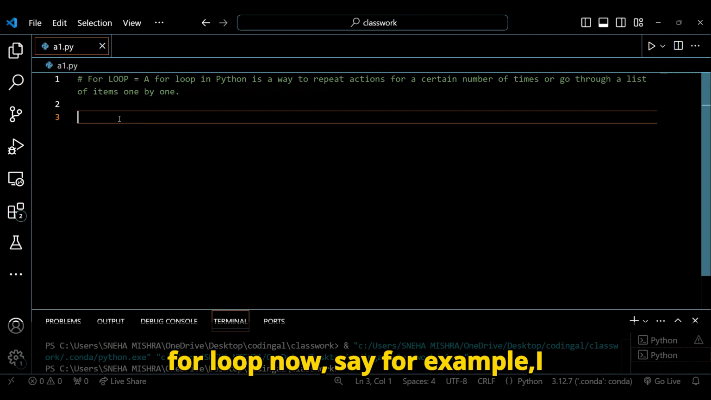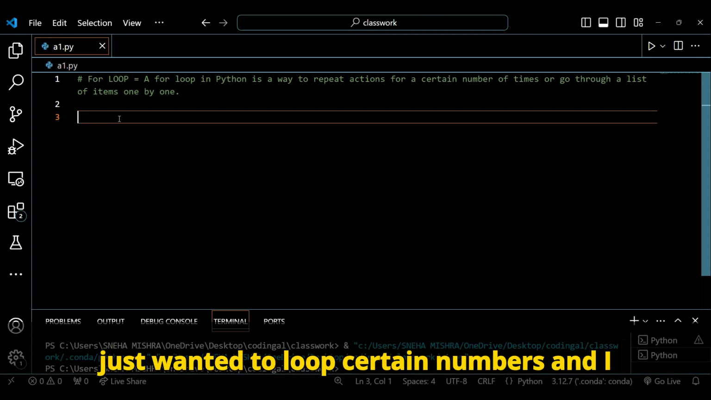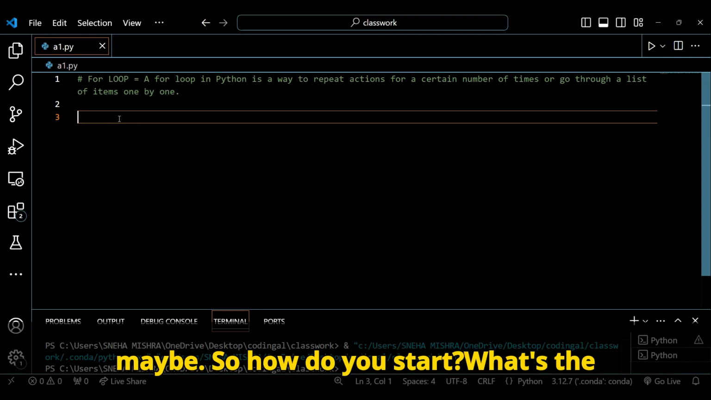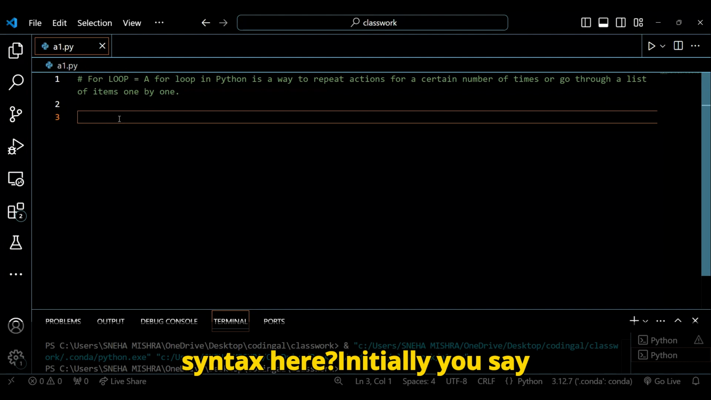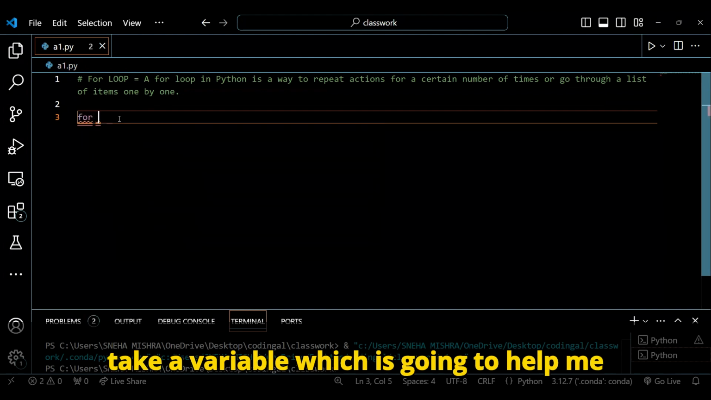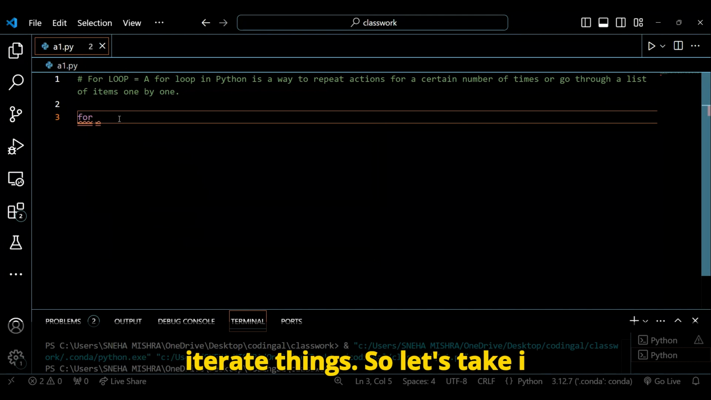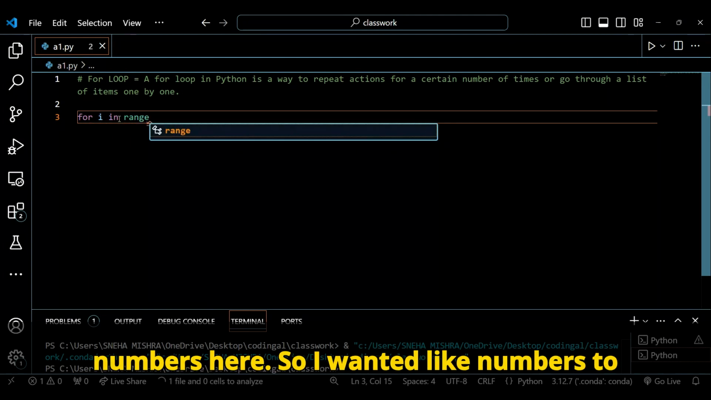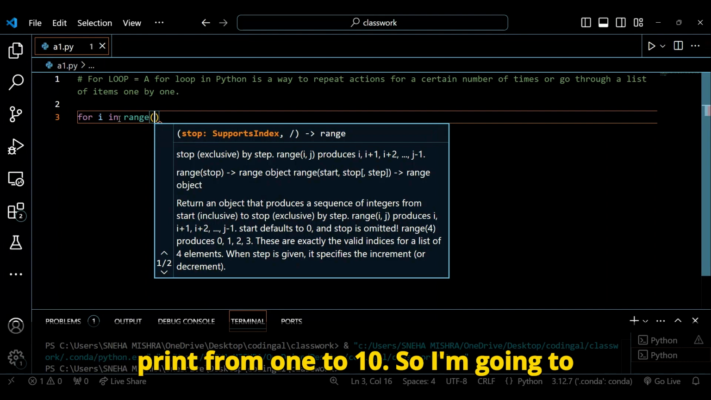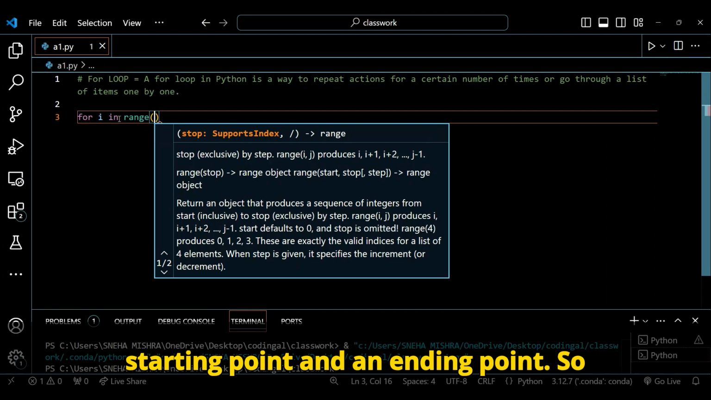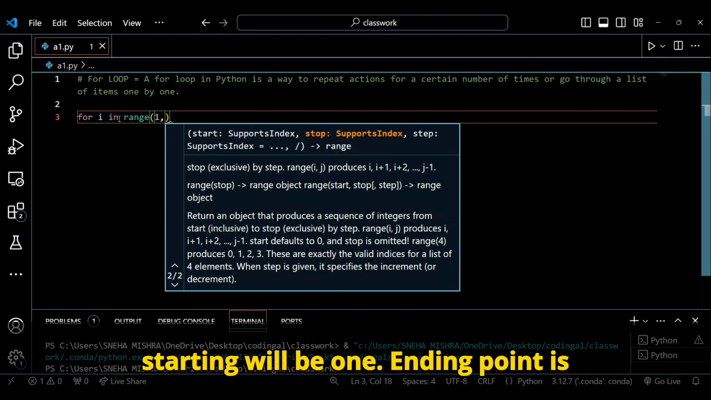In a for loop, say for example, I just wanted to loop certain numbers and print numbers from 1 to 10 maybe. So how do you start? What's the syntax here? Initially, you say for, that's how you begin, and then we take a variable which is going to help me iterate things. So let's take i in general. So we say for i in. Now I wanted some range of numbers here, numbers to print from 1 to 10. So I'm going to give the range, as in it needs the starting point and an ending point. So starting will be 1. Ending point is basically 10.